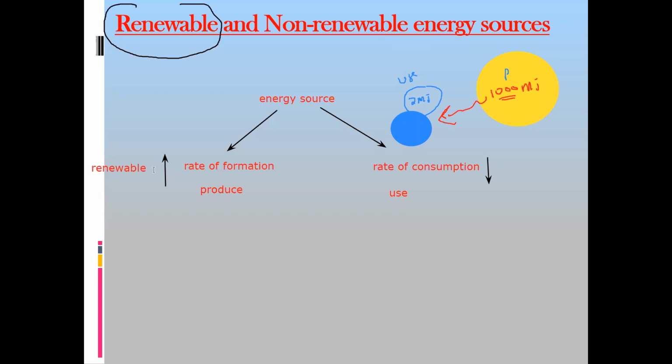But non-renewable means the rate of formation is small, or a slower rate of formation as compared to the rate of consumption.